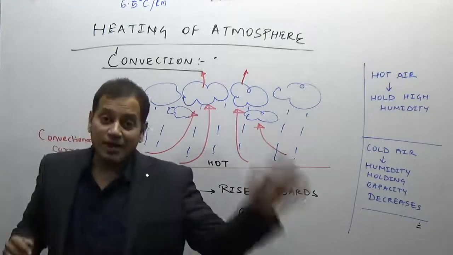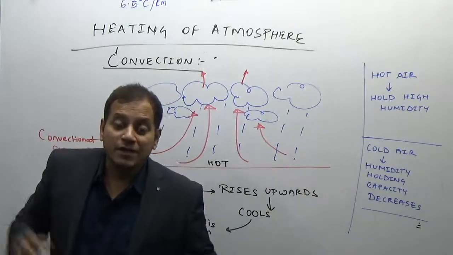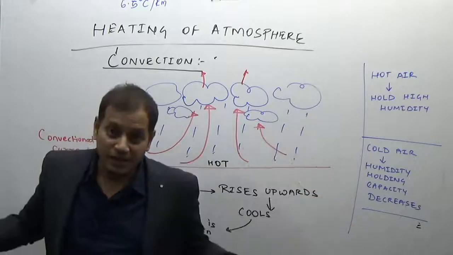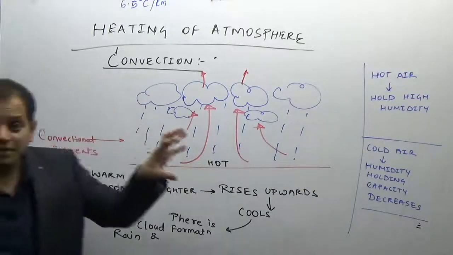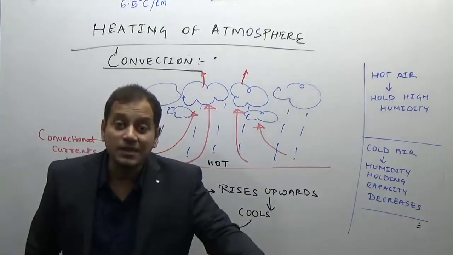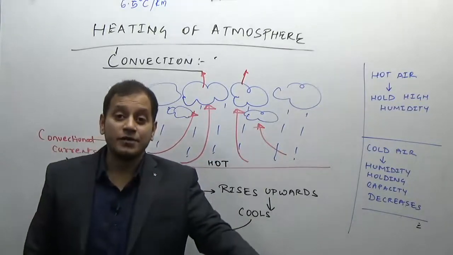So, transfer of heat is also due to convection. When the rainfall occurs, latent heat of condensation is released in the atmosphere. Such a rainfall, when there is a hot ground surface, is one kind of rainfall. It is convectional rainfall.